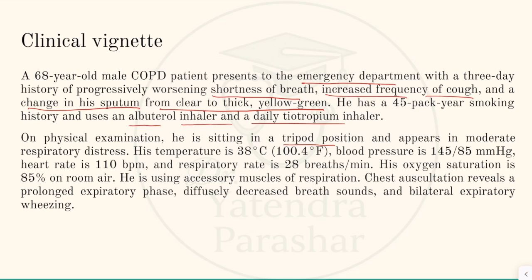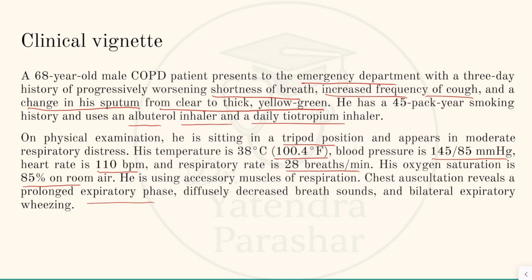His temperature is increased, 100.4 degrees Fahrenheit or 38 degrees centigrade. Blood pressure is 145 by 85 millimeter of mercury. Heart rate is also increased with increased respiratory rate, and his saturation is going down, 85% on room air. He is using accessory muscles of respiration. Chest auscultation shows prolonged expiratory phase of breathing, diffuse decreased breath sounds, and bilateral expiratory wheezing.